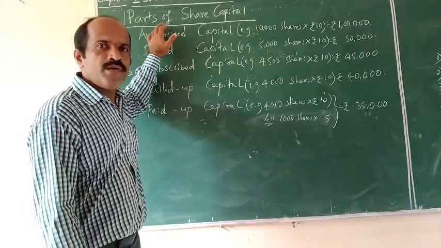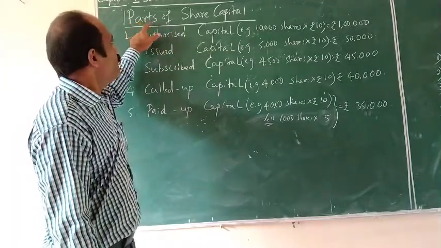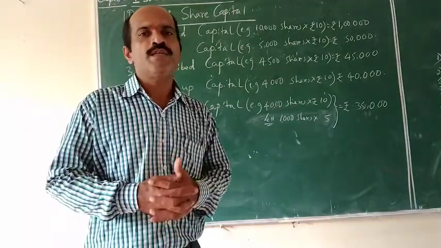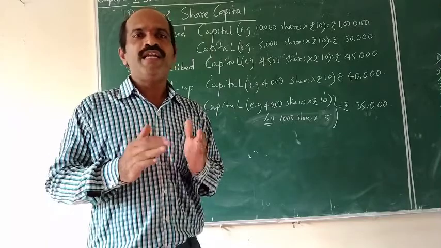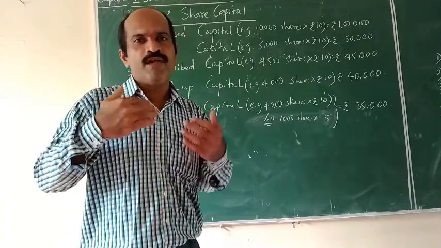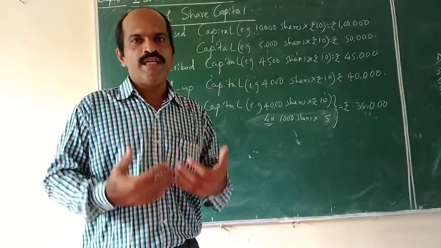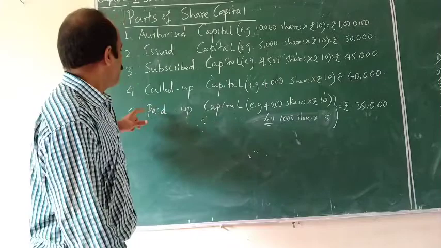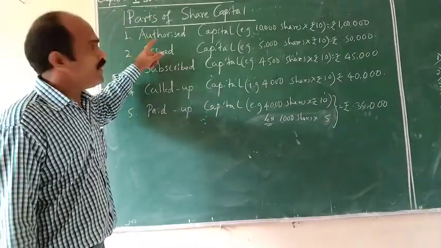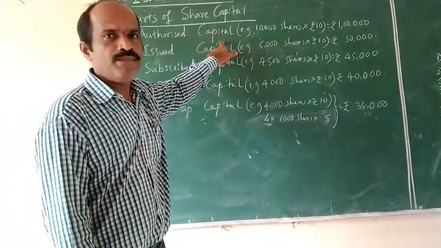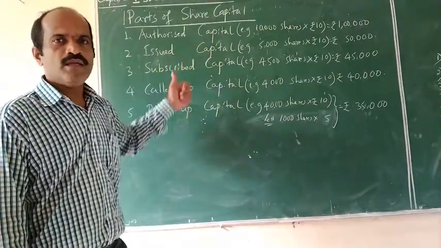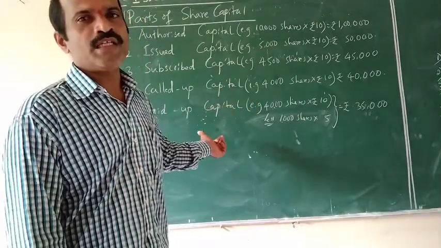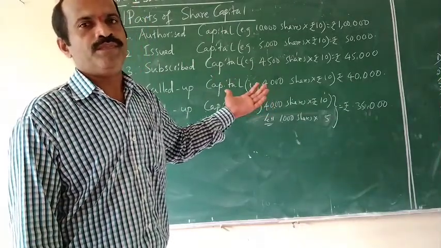Now we will have a brief discussion on the parts of share capital of the company. You must have heard of what share capital is. Share capital has different parts, like the human body has different parts like stomach, head, nose, ear and all. So what are the different parts of share capital of the company? Five parts. Have a look here. First one is authorized capital, the second one is issued capital, third one is subscribed capital, fourth one is called up capital, and the fifth one is paid up capital.